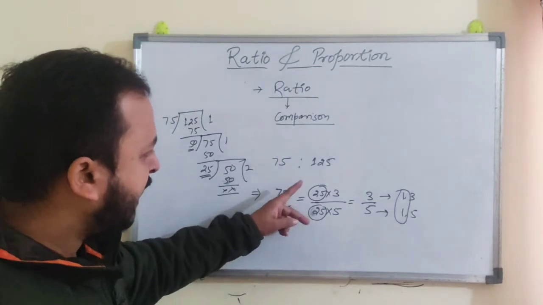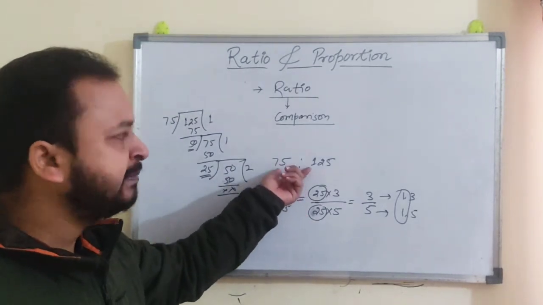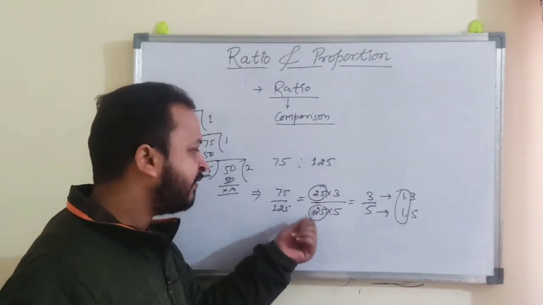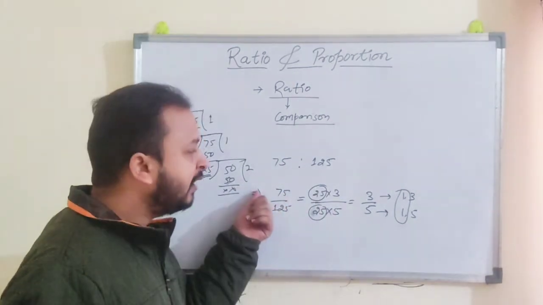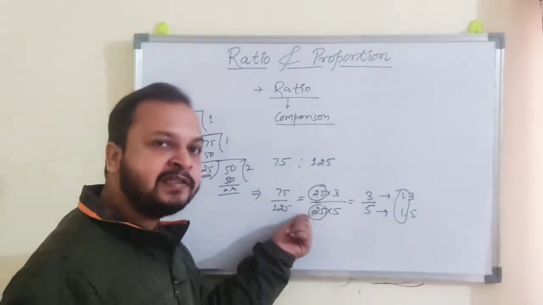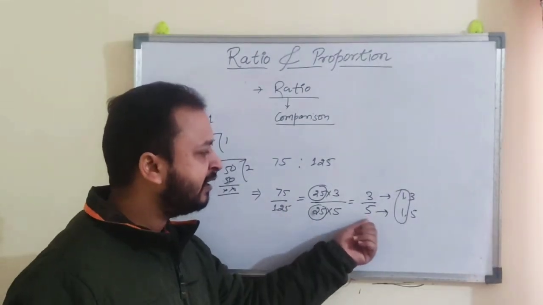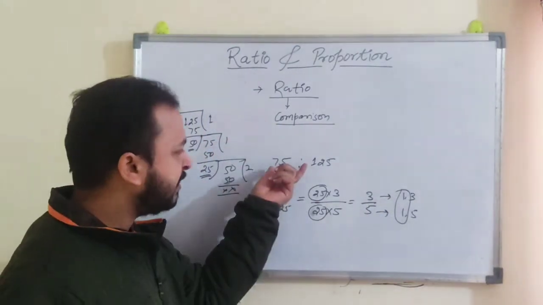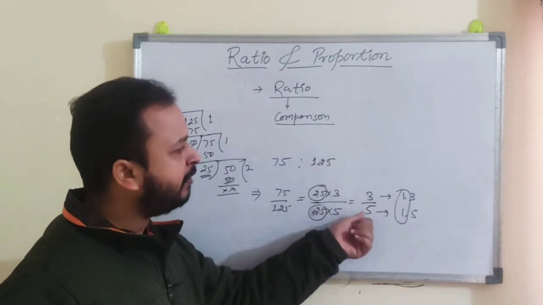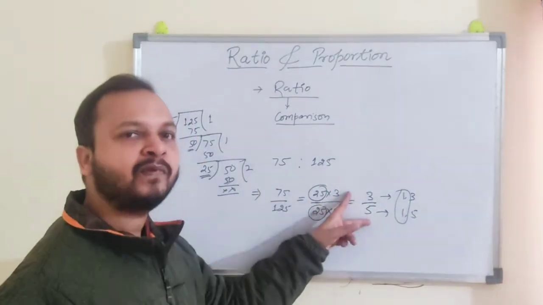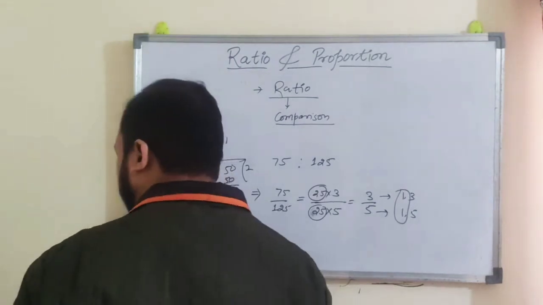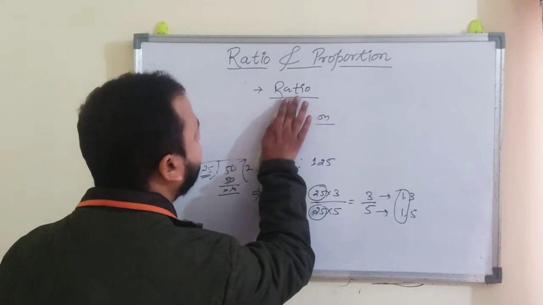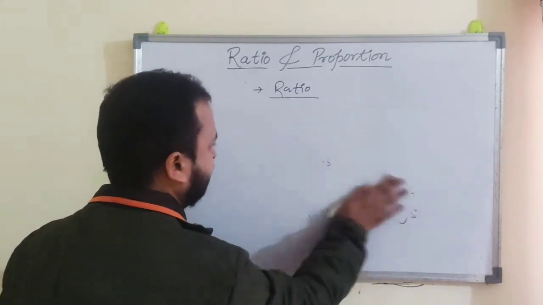So while writing the given ratio in the simplest form, what you have to do is first find the HCF of the two given numbers and just eliminate that particular HCF, and you will get the ratio written in the simplest form, right? Like 75 and 125, the simplest form of this is 3 by 5. So this was the basic part, and one more thing is also left, the comparison of ratios.